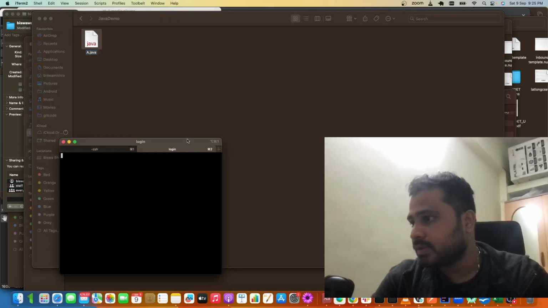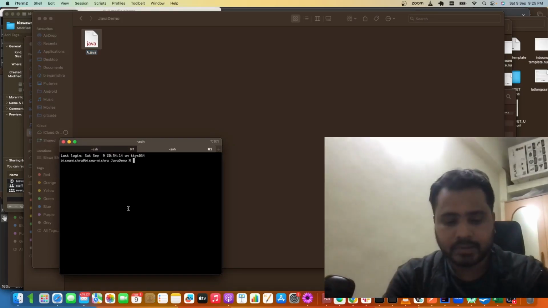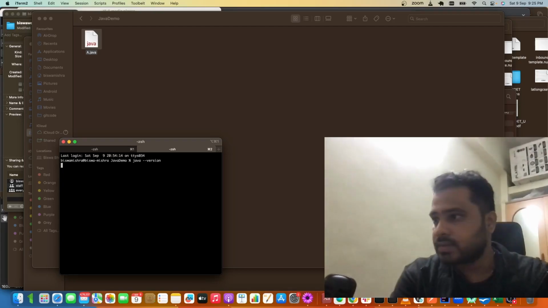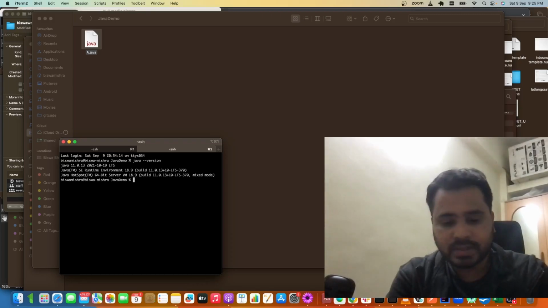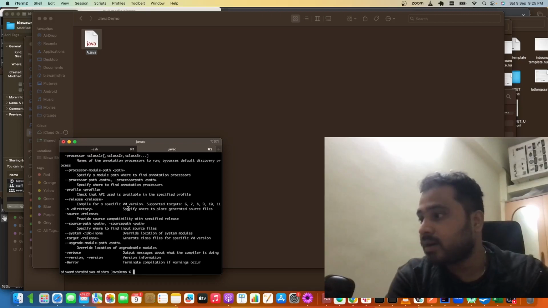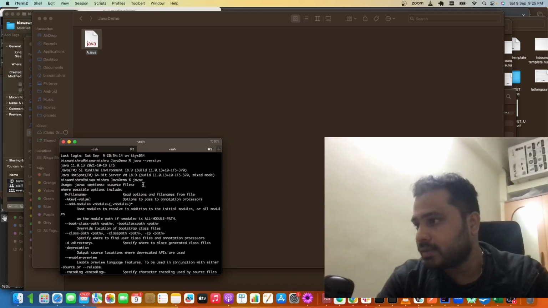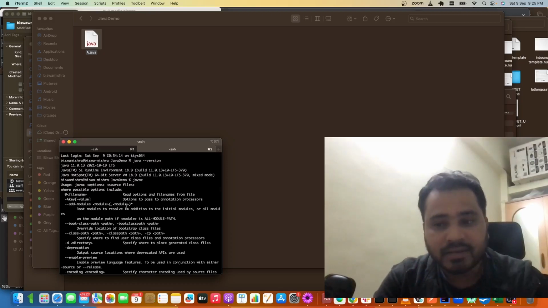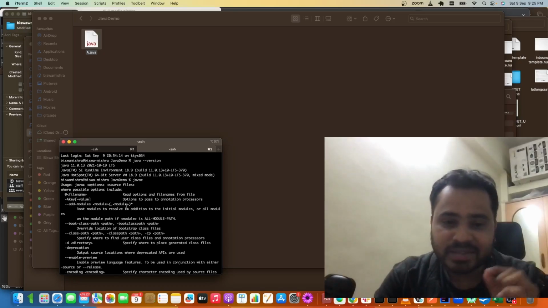Let me check whether I have Java installed or not. Version. Okay, I have JDK 11. At the same time, please check whether your environment path has been set properly. To check that, just enter the command javac. After entering javac, if you're able to see this output, it means that the path has been set correctly.